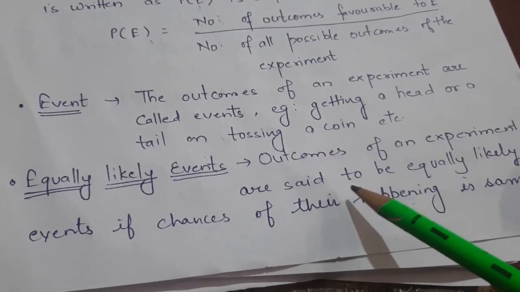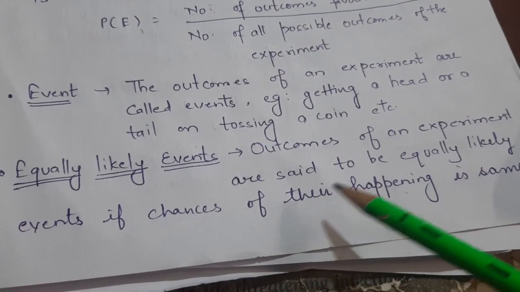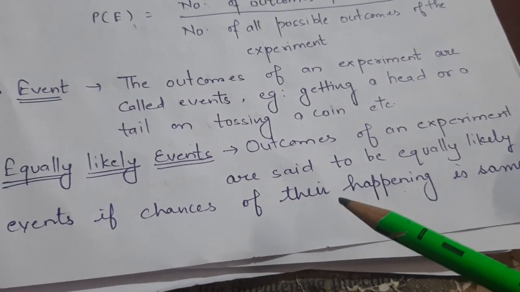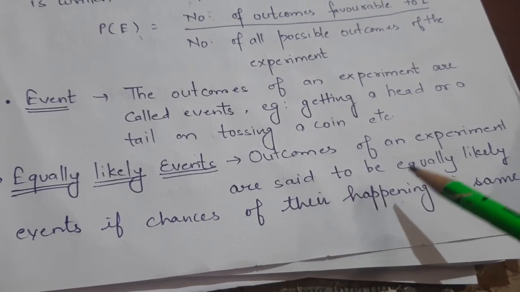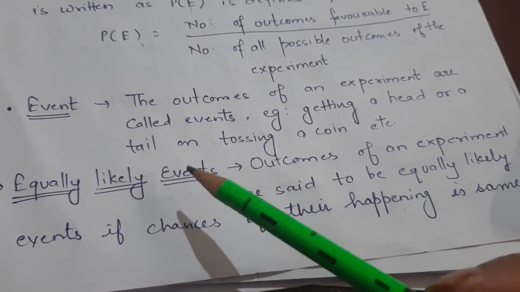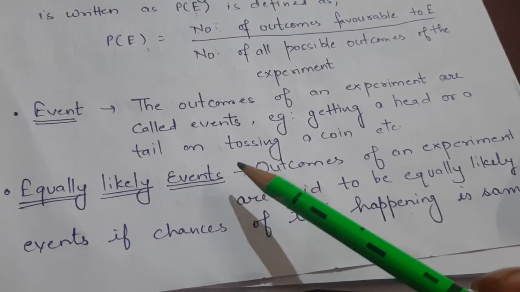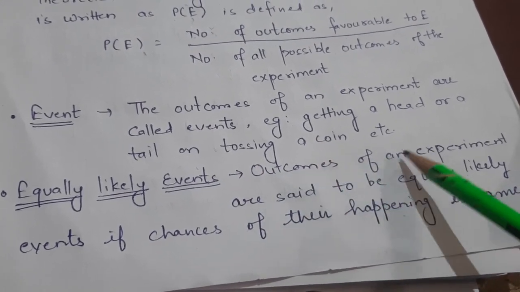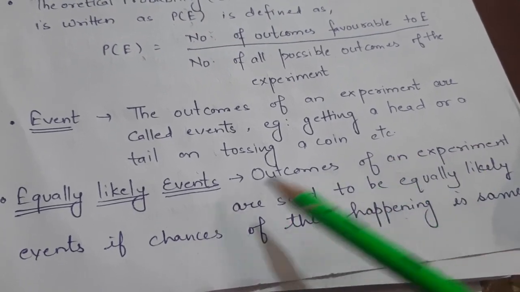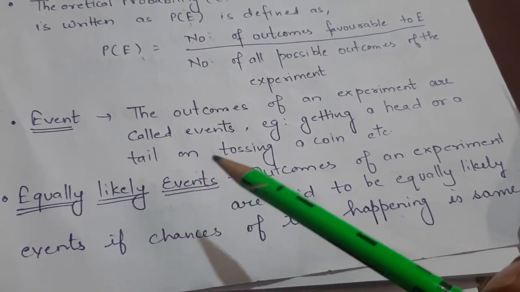Outcomes of an experiment are said to be equally likely if the chances of their happening are the same. If chances of happening of the events are the same, those events are known as equally likely, and all the elementary outcomes of an experiment are equally likely events.